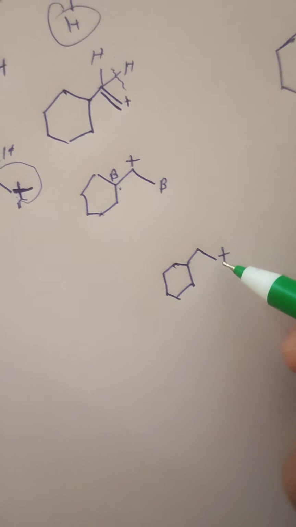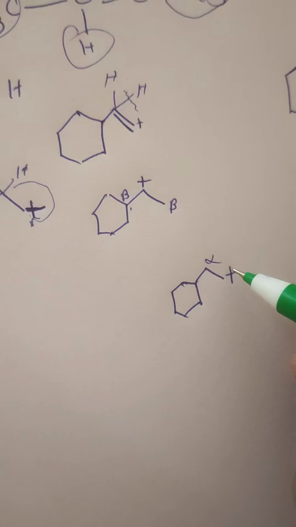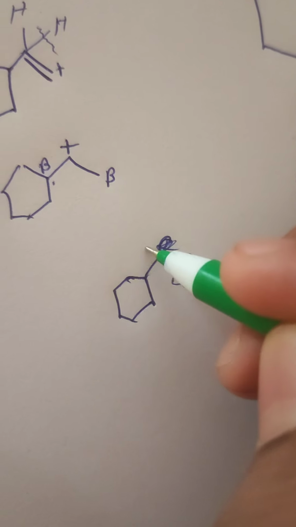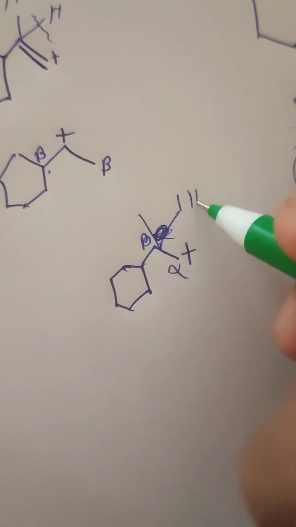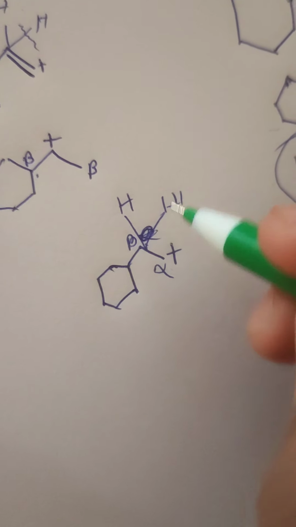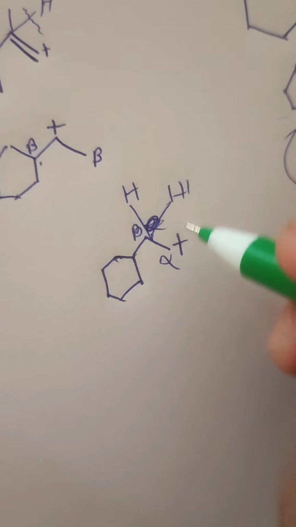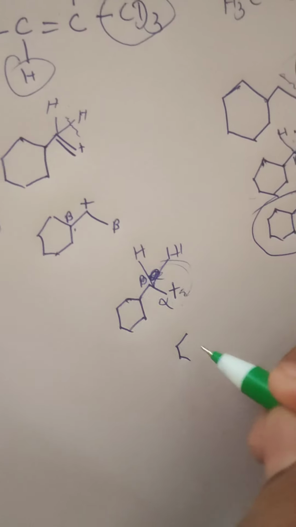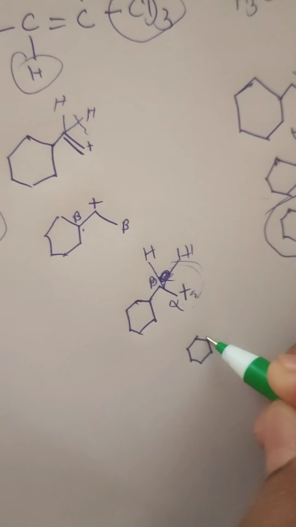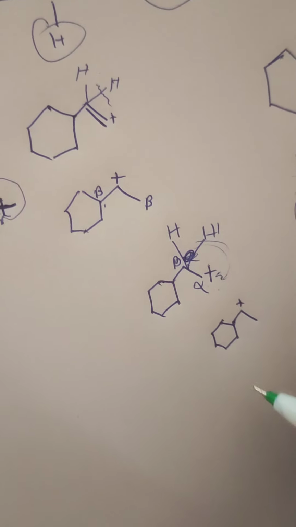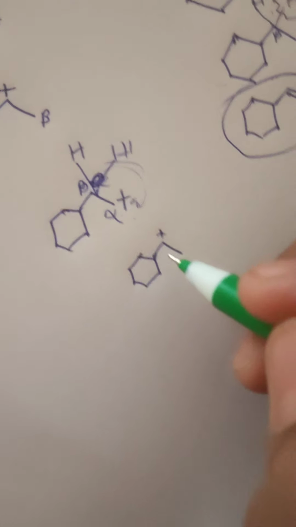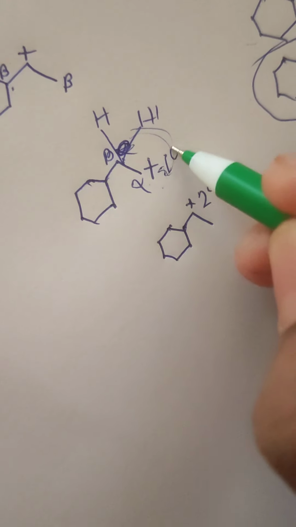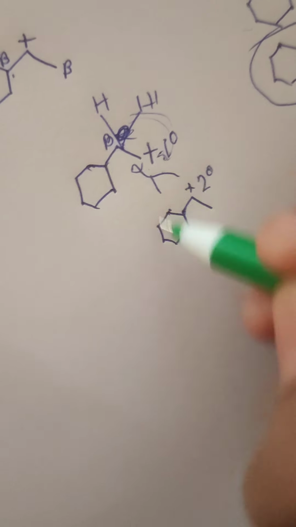So here this is the alpha, and here is the beta, and we have two hydrogens here, right? Alpha, beta hydrogen. So here we can see hyperconjugation happening. This hydrogen would come here, so it would become somewhat like this, right? The positive charge would come here through hyperconjugation, and it would be more stable because now it is at the secondary position. Here it was at the primary position, so this would be more stable, so it would be more major.